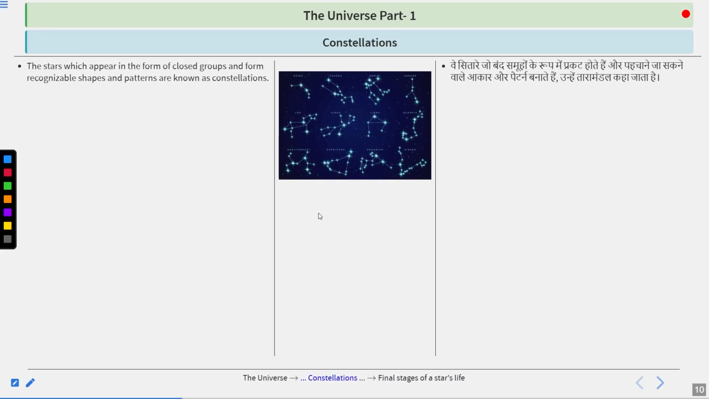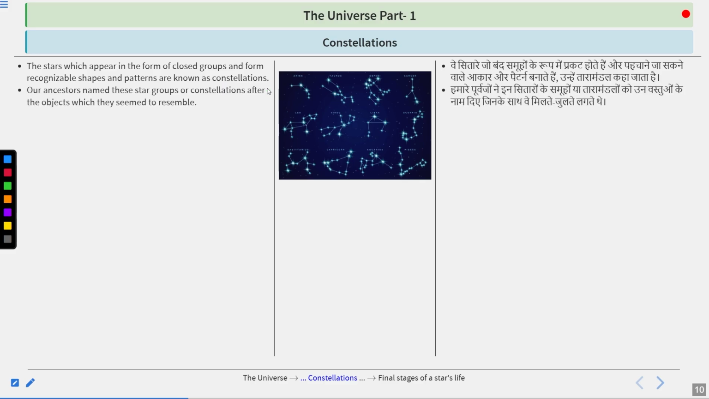Now, what are the constellations? Let's have a look at them. Basically, the stars which appear in the form of close groups and form recognizable shapes and patterns, these we call a constellation. In normal terms, we could say a constellation is a group of stars that resembles or appears while forming some shapes and patterns that could be recognized easily.